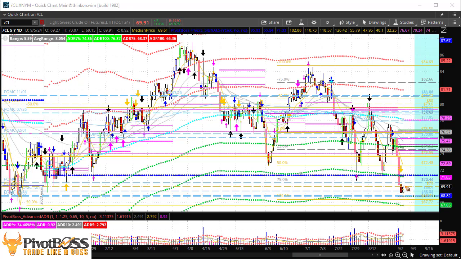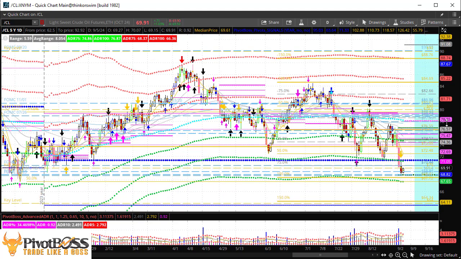Bears could be looking to defend into morning strength for another rotation back down, and we're starting to look down into the mid 60s as a downside target zone. 67 would be next, and then 64 would be the previous year's low and the 100% key range target from this key range right here. So if we're breaking down hard here, 64 ultimately could be the next major target zone.